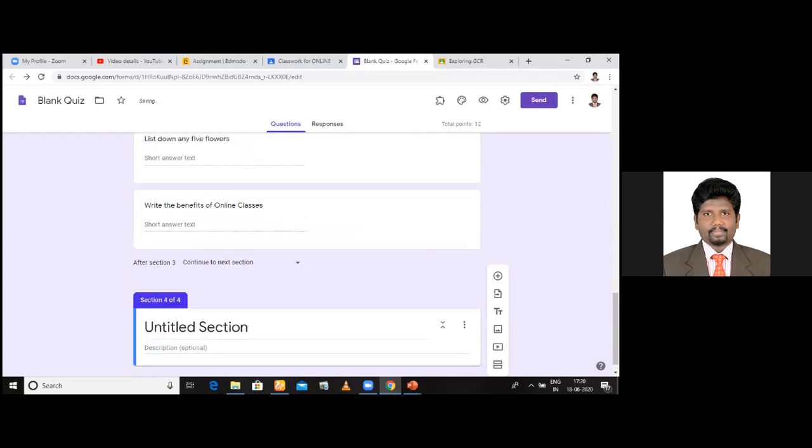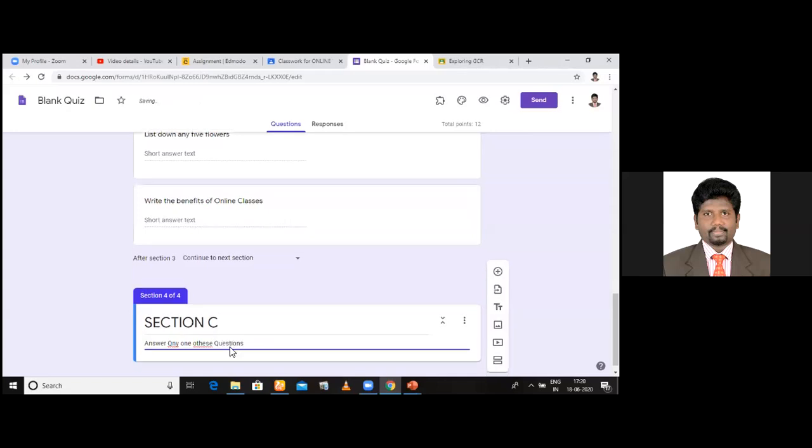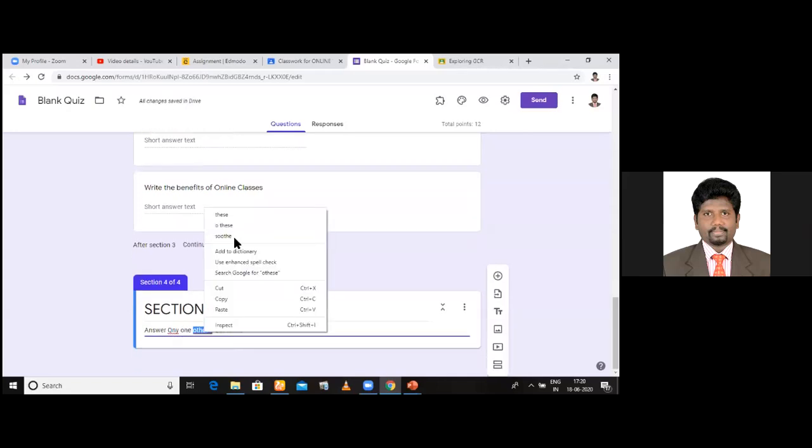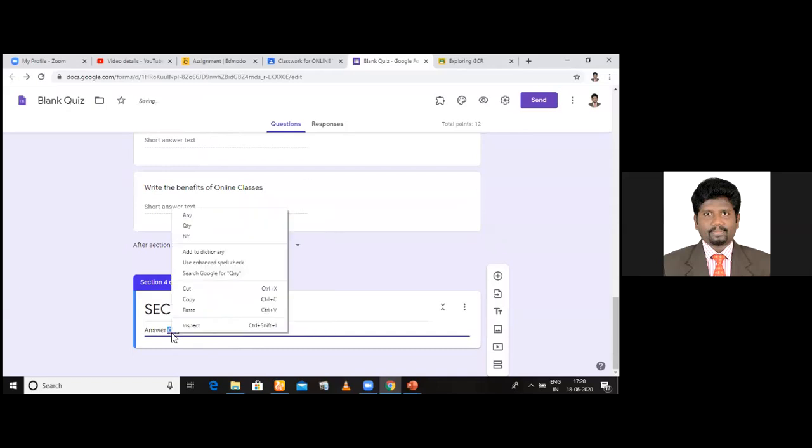Okay. Now I go for adding another section. Click here. This is section C. Section C. Essay type question. Answer any one of these questions. Okay. Please don't mind the mistakes because the keyboard is not handy. So I just go with. Right now, 1 into 10. 1 into 10 is equal to 10 marks.